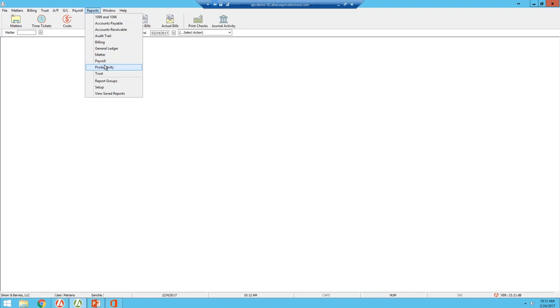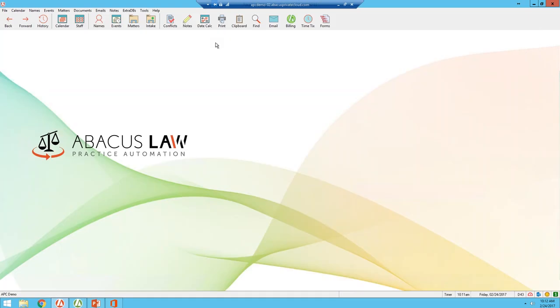And the fifth tip or trick that I want to leave you guys with is eliminating duplicates. Since Abacus Billing and Accounting has an integrated case management side of the program, it allows you to eliminate data entry duplicates. When you're entering information such as client and case information via a case in the Abacus case management side of the program, it automatically integrates with billing and accounting. Therefore, you don't have to enter the information twice.